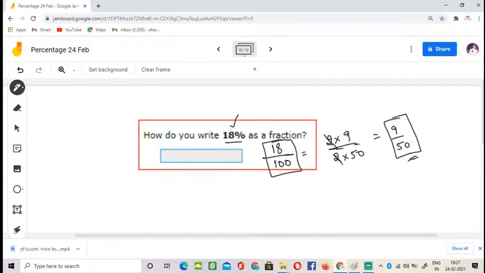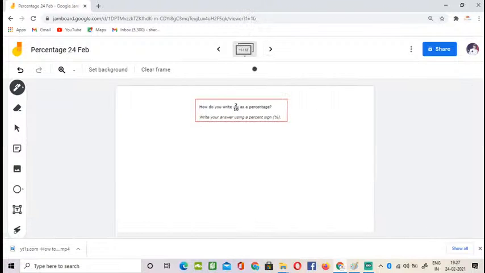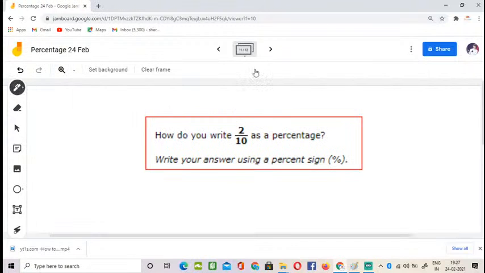Okay, here is your next question. How do you write 2 by 10 as a percentage? Is the question clear? Very good. I'm giving you some time so that you can understand and try this question.